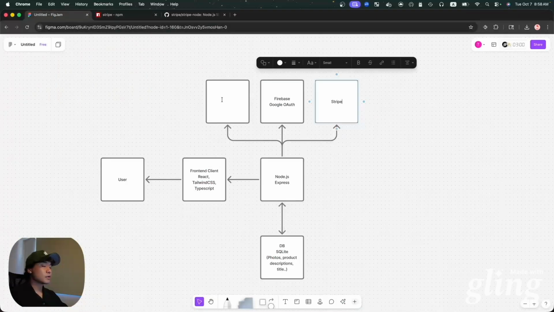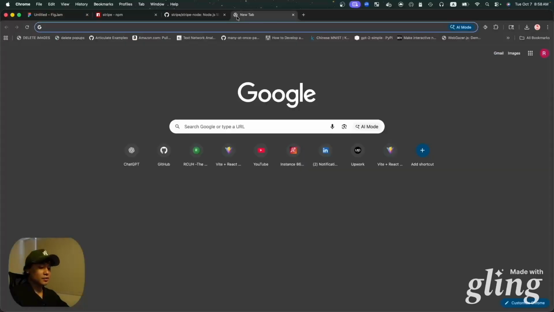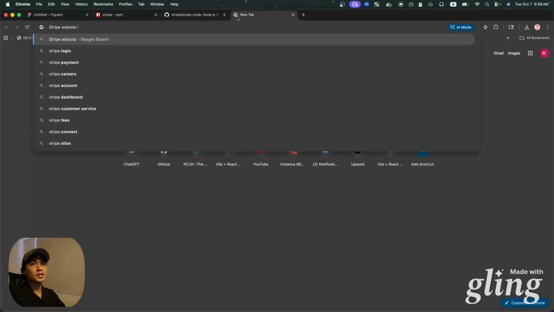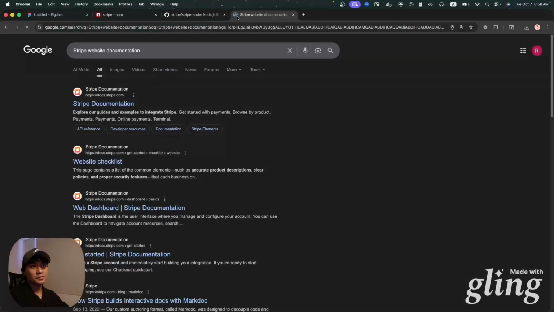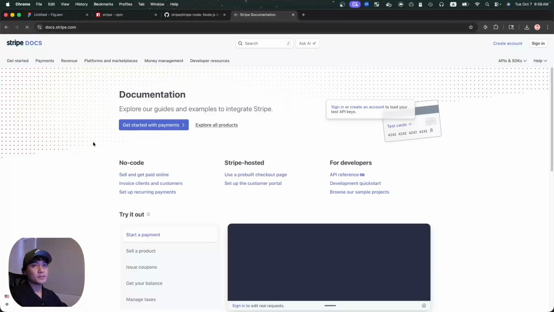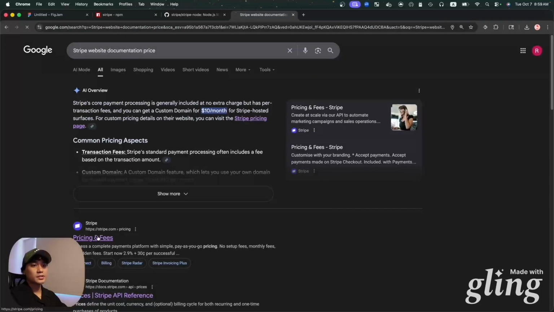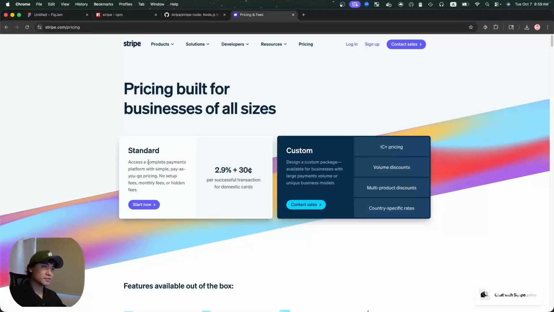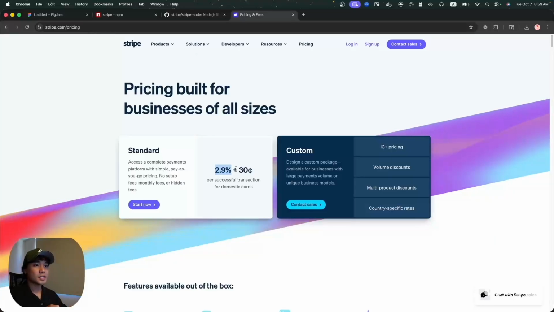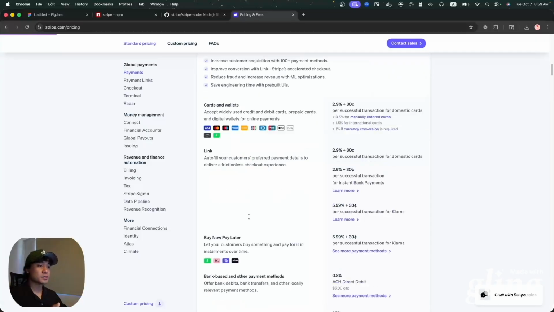I don't know specifically what they take, so I guess we could take a look at it right now. Stripe website documentation, maybe that's what we've got to look for. So Stripe documentation, let's go to pricing. Every successful transaction is going to be 2.9% of the transaction plus 30 cents. I would set it up.